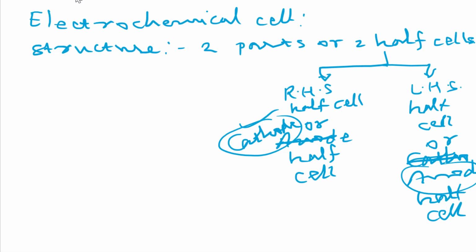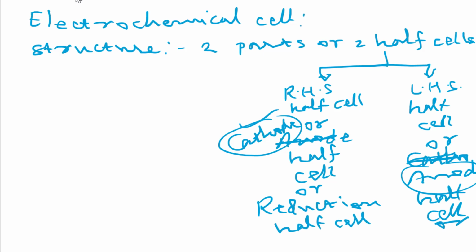Similarly, the right hand side half cell, the cathode half cell, is also known as the reduction half cell. As we know, at the cathode reduction takes place, that's why we also call it the reduction half cell. And what will be the name for the left hand side half cell? Oxidation half cell. So these are the names of the two parts of the electrochemical cell. As the two parts are combined, we get the electrochemical cell.